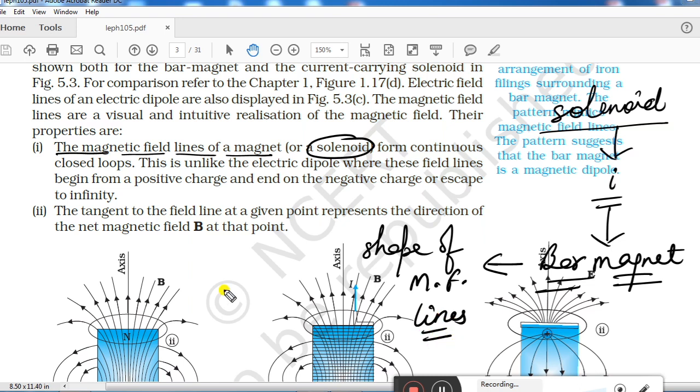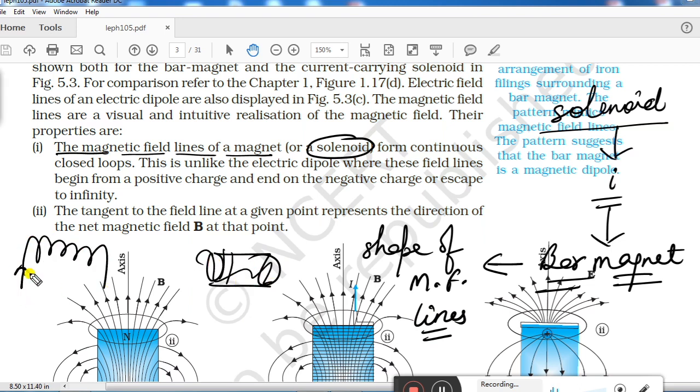If you have a solenoid in which current is flowing, then that current carrying solenoid will start showing magnetic behavior, and you can also draw magnetic field lines over there.